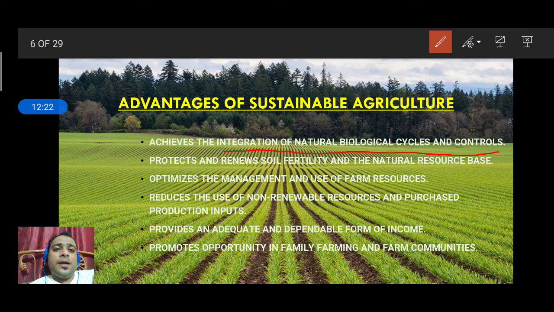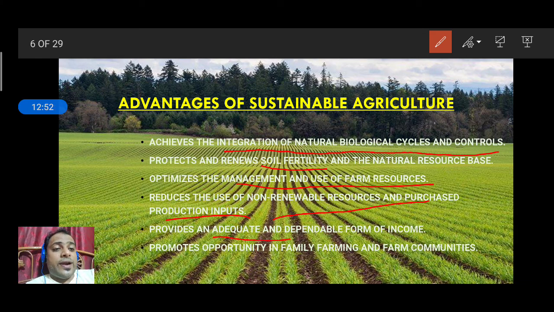Protecting and renewing soil fertility is also very important, so that the soil becomes more and more fertile. Every year there should be a soil replenishment. It optimizes the management and use of farm resources, and reduces the use of non-renewable resources and purchased production inputs. It reduces the use of non-renewable resources which cannot be reused.